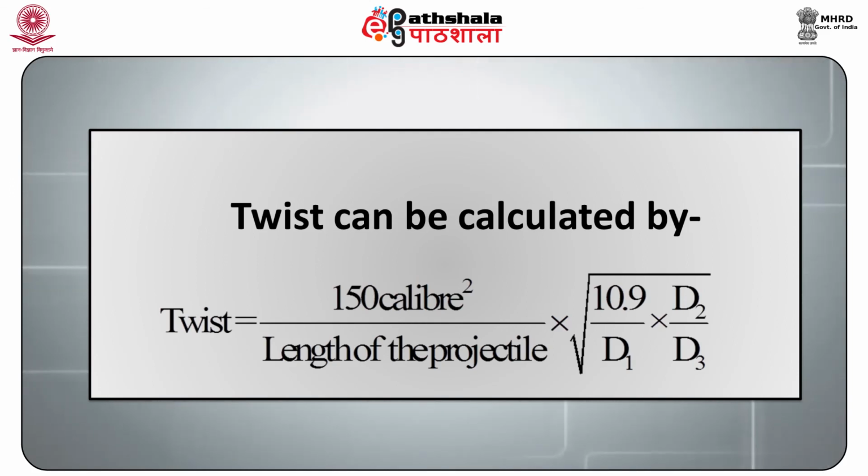The length of the barrel in which the rifling twist completes one turn is also called the pitch. And lastly, in this chapter, we have learned that the greater the velocity, the flatter the trajectory of the projectile.